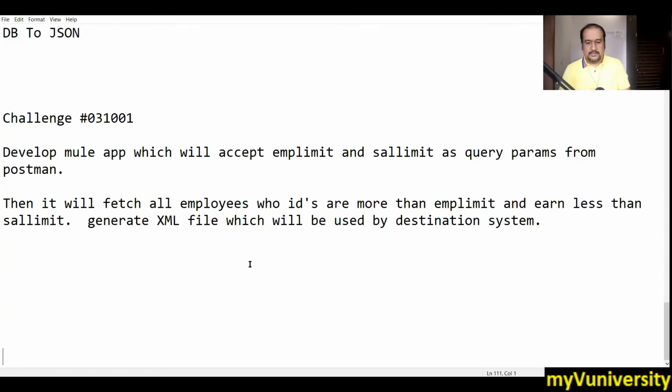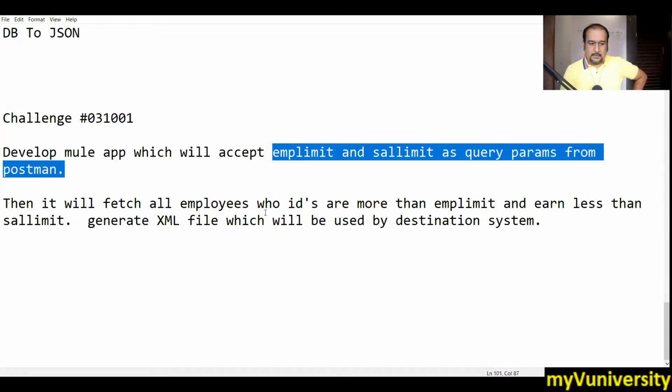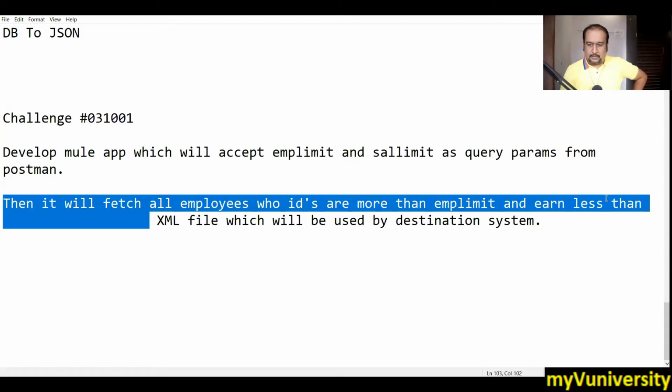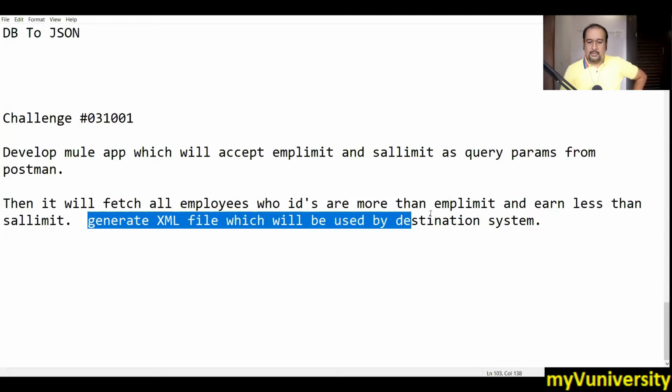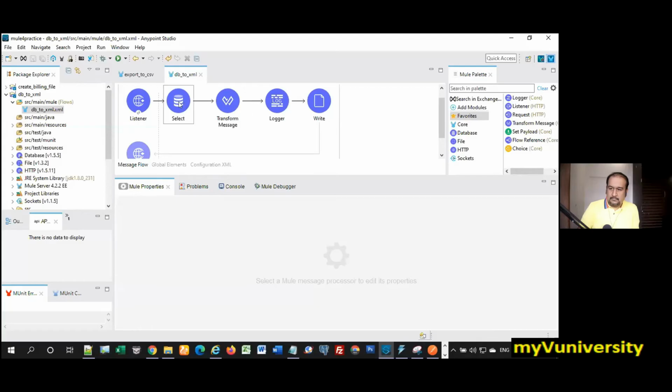The challenge was this one: fetching the data from the database by taking query parameters from Postman and then fetching data according to those. So it is parameterized SQL, and then you have to generate the XML, which is DB to XML. Okay, so that's what we were doing.